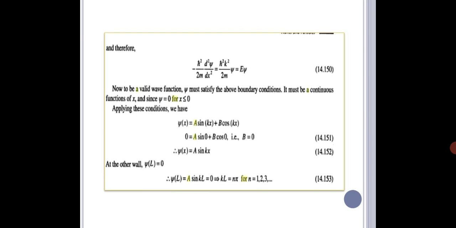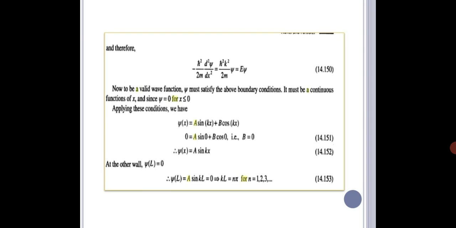That is, ψ is equal to 0 for x less than 0. The wave function is not present outside the well. That's why the particle is not present outside the well, because it is having infinite height. After applying these conditions, ψ = A sin kx + B cos kx. From this, if we apply the boundary conditions, B will be 0 and ψ = A sin kx.